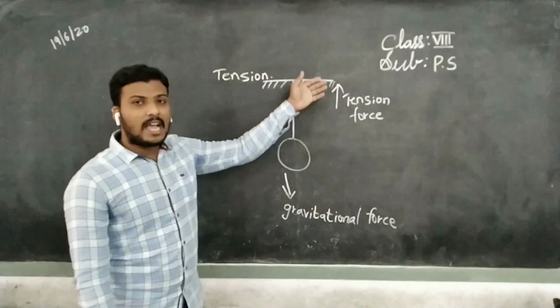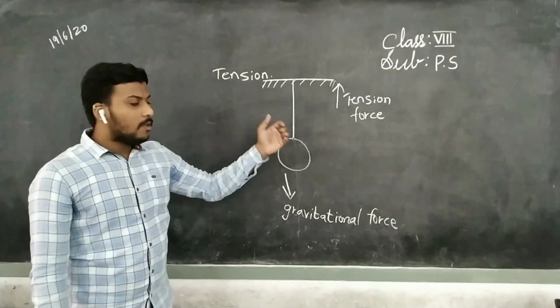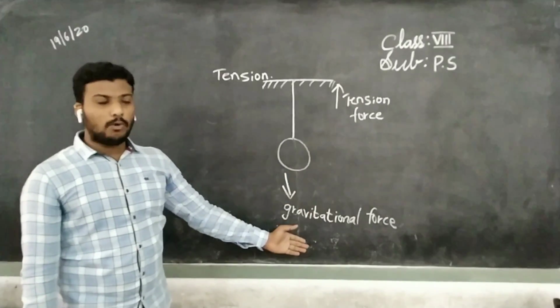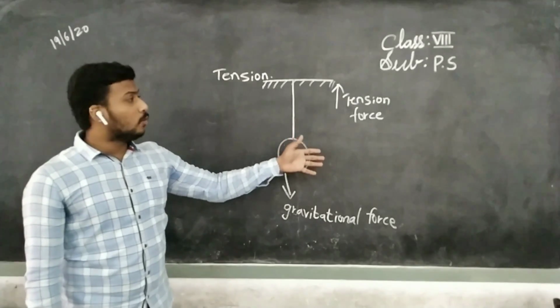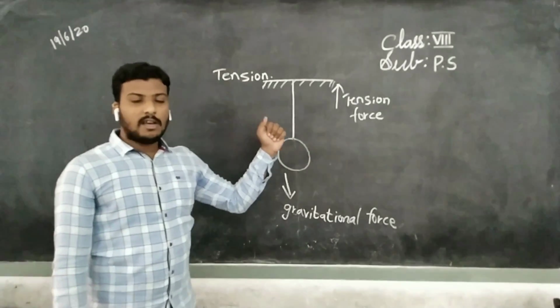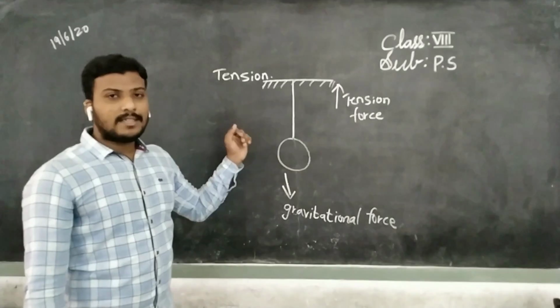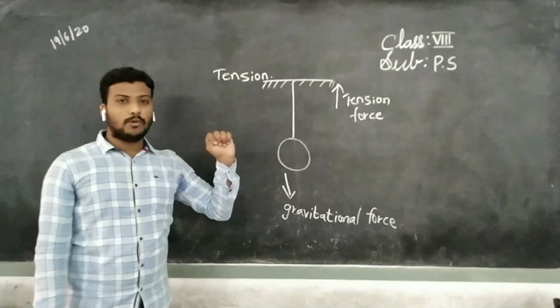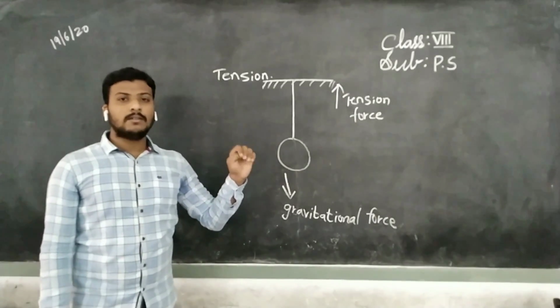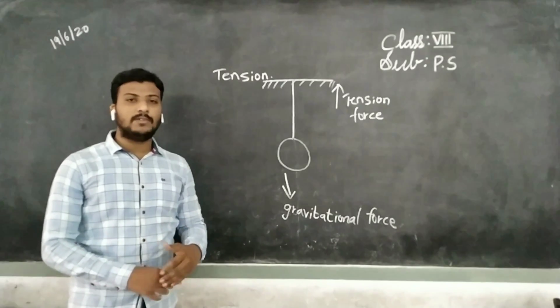Because one force is acting upward, that is tension force. One force is always acting downward. So they have equal magnitude but opposite directions. Understand, children? So far we discussed 4 types of contact forces. Contact means what? Physical interaction between two bodies.